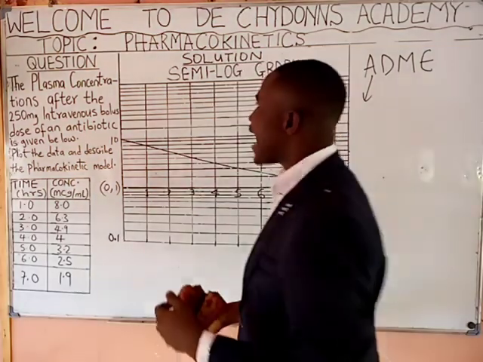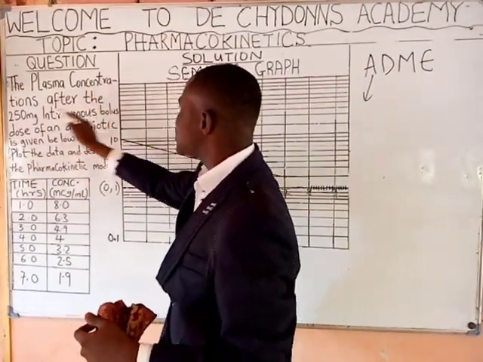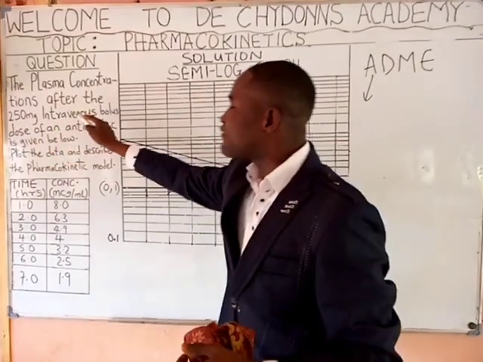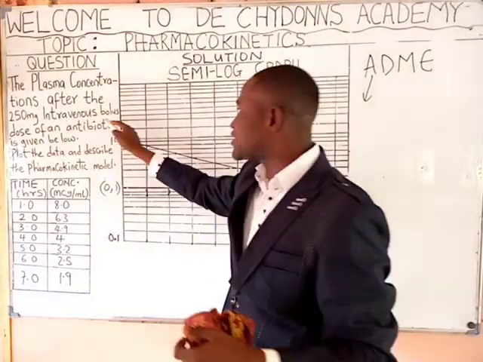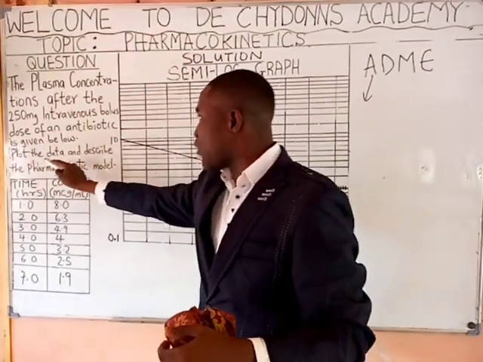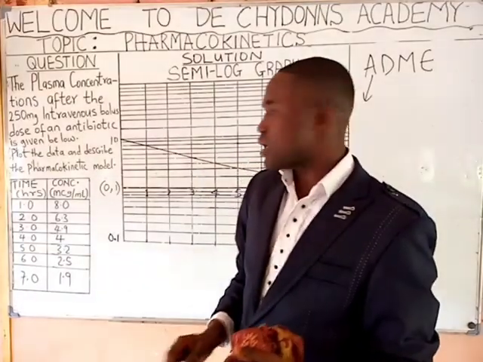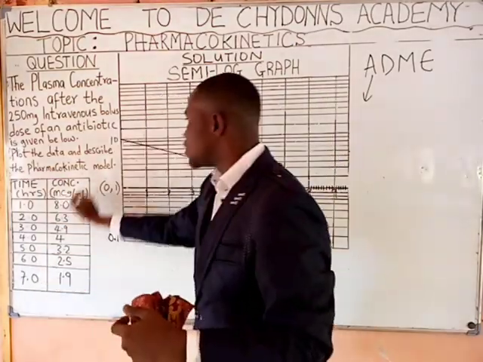In the question we have, it said the plasma concentrations after the 250 milligram intravenous bolus dose of an antibiotic are given below. Plot the graph, plot the data, and describe the pharmacokinetic model. And we see the time, we see the concentration.